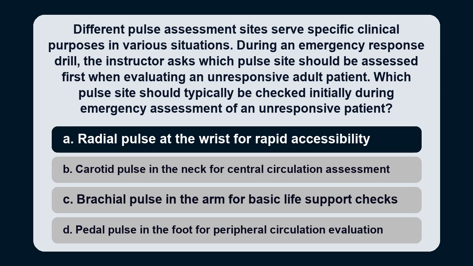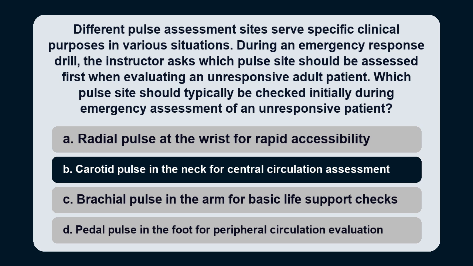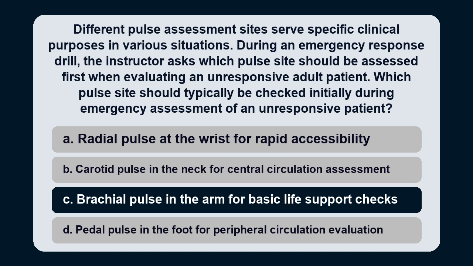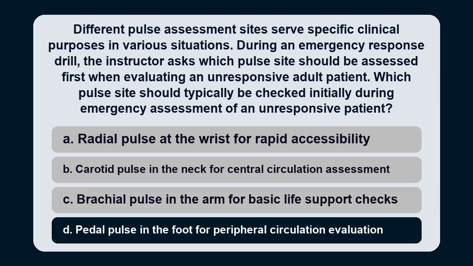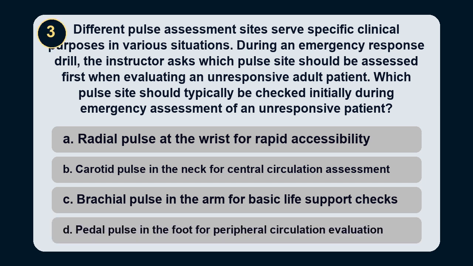Option A. Radial pulse at the wrist for rapid accessibility. Option B. Carotid pulse in the neck for central circulation assessment. Option C. Brachial pulse in the arm for basic life support checks. Option D. Pedal pulse in the foot for peripheral circulation evaluation.